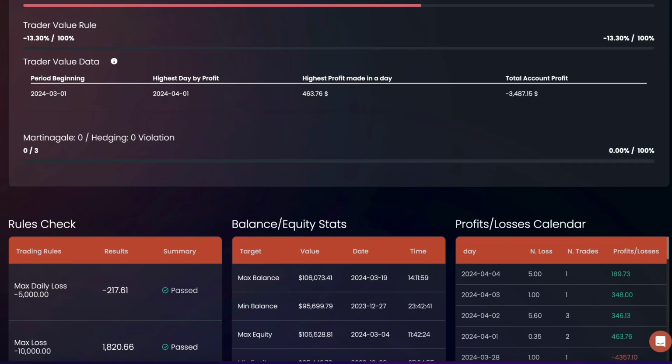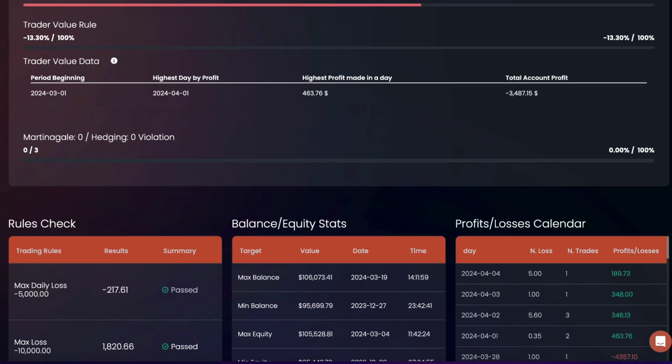the rules. The rules are quite restrictive and can be a little bit difficult to understand, and there's a bit of confusion, I would say, on what's actually described on their websites of what is actually a rule violation as actually more interpretation of what the rules actually mean. So I thought I'd cover two of the specific rules, that is the martingale trading and hedging, because actually on the dashboard it actually comes up with a violation status. So it almost looks like you're allowed to violate up to 3 times.